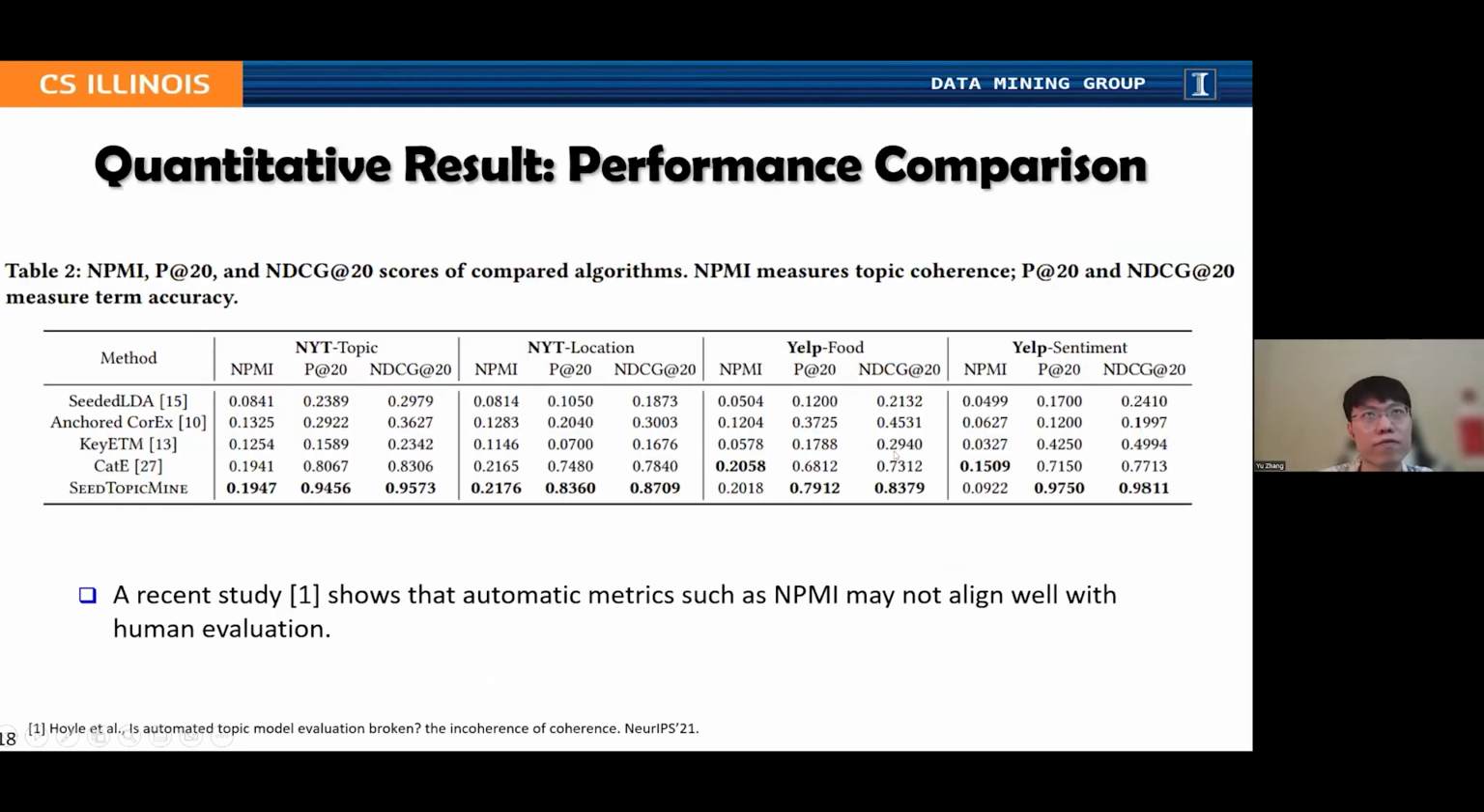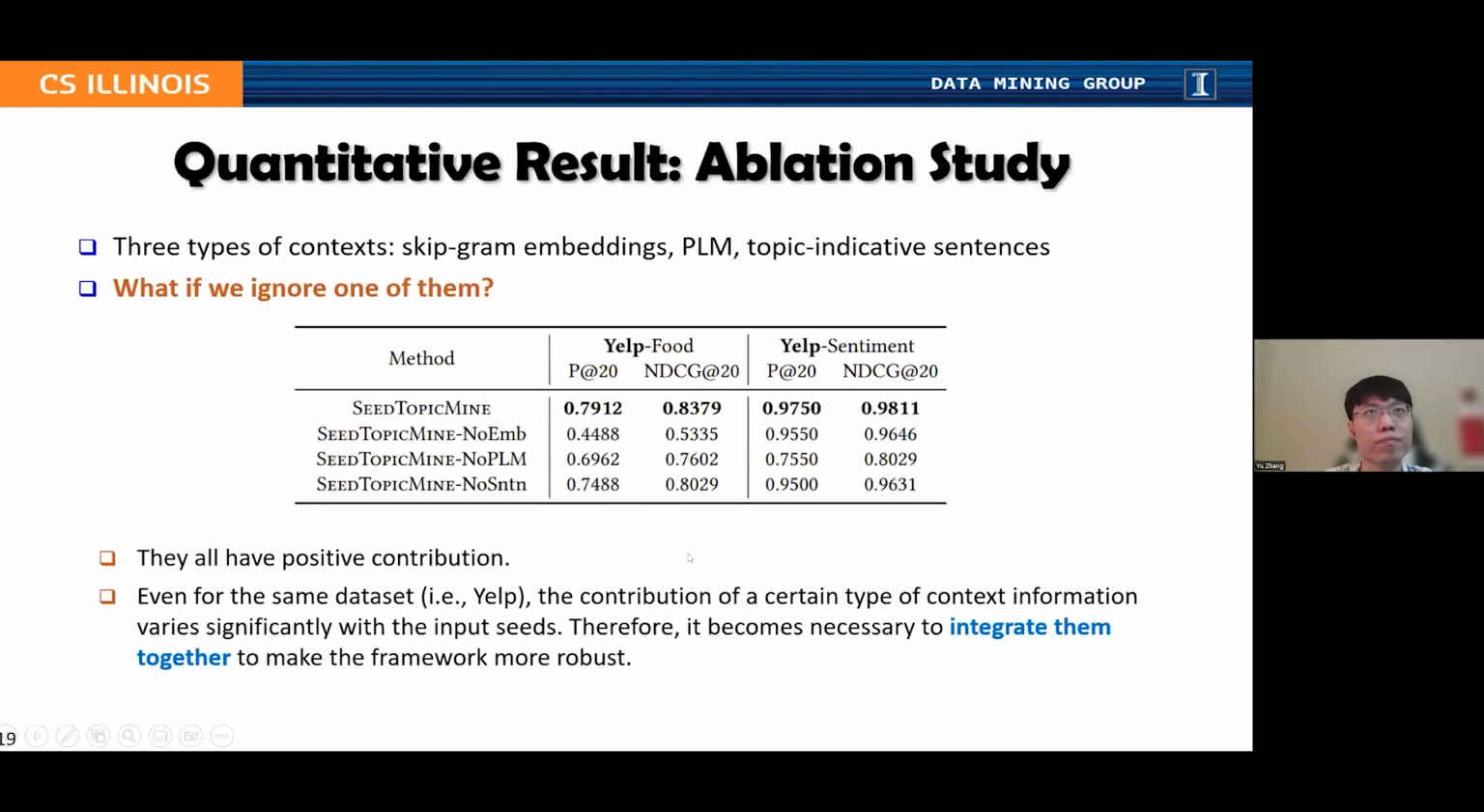Here is our quantitative result. We can find that in terms of term accuracy, P@20 and NDCG@20, SeedTopicMine consistently outperforms all the baselines. In terms of NPMI, SeedTopicMine is on par with CatE. It's slightly better on New York Times, but slightly worse on Yelp. Actually, a recent study shows that automatic metrics such as NPMI may not align well with human evaluation. So overall, we still believe our proposed method performs well.